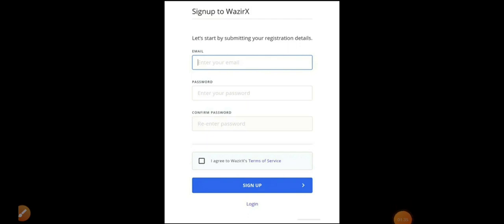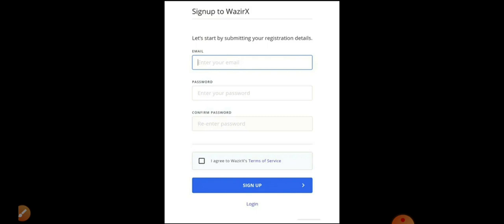So how to open the account in WazirX? You can see that I have provided a link in the description, and also in the Telegram I have posted a link, and you need to open the account through it, because if you open through that link, I'll get the list of people who are investing, so that I can generate any support from my end regarding whatever you're buying, what the risk is, and I'll try to suggest everything. Make sure that you're opening from that particular link only. I'll provide the link in the description.